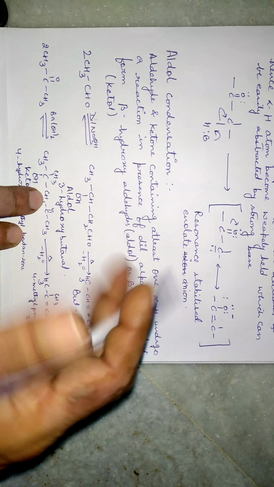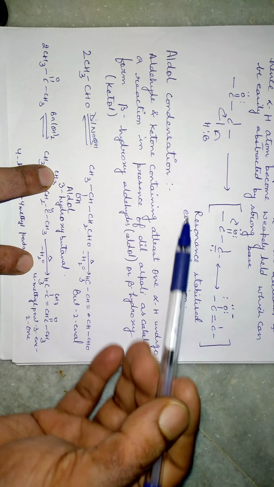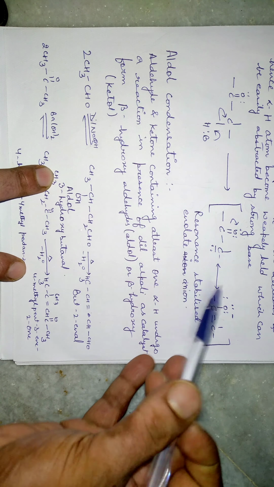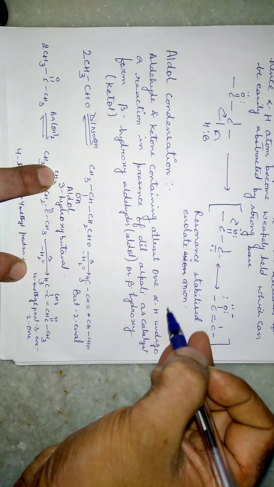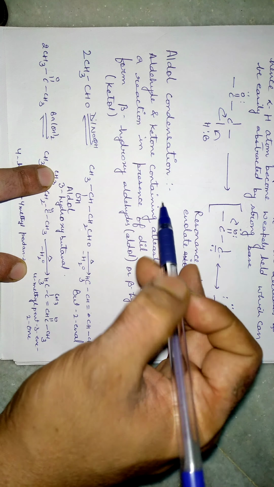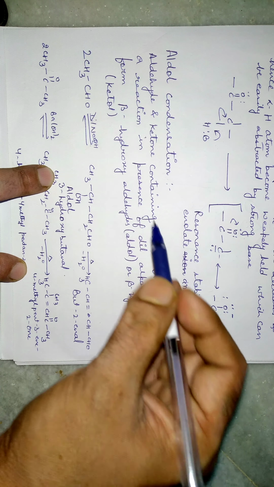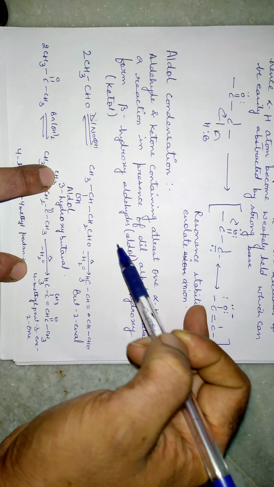Now let me discuss the first name reaction, that is the aldol condensation. What is aldol condensation? Aldehydes and ketones containing at least one alpha hydrogen. A very important point to remember is that the reactants which undergo aldol condensation need to have at least one alpha hydrogen atom. They undergo a reaction in the presence of dilute alkali. Alkali, you know, NaOH, KOH, is considered an alkali. As a catalyst, they form beta hydroxyaldehydes, called aldol, or beta hydroxyketones.